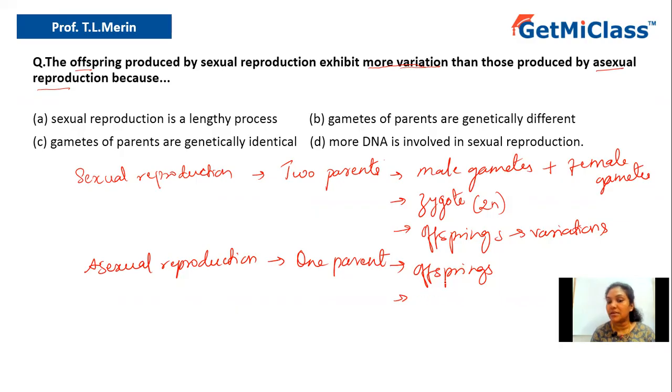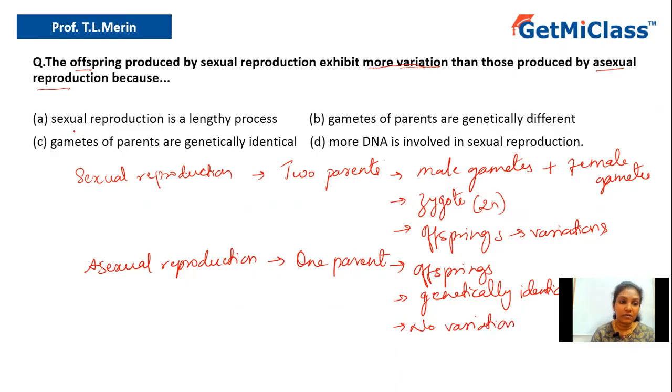Among themselves they'll be genetically identical and also with the parent. So these offspring are genetically identical because they are formed by a single parent, and they don't show variation. So no variation, because they are produced from a single parent.